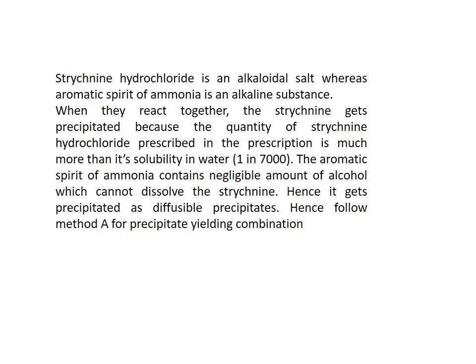The quantity of strychnine hydrochloride prescribed is much more than its solubility in water. Its solubility is 1 in 7,000, and its quantity is somewhat high. The aromatic spirit of ammonia contains a negligible amount of alcohol which cannot dissolve the strychnine. So the free alkaloid strychnine gets precipitated in the form of a diffusible precipitate. If the precipitate is diffusible and the quantity is less, it can be overcome by method A of precipitate yielding interactions. So what is method A?